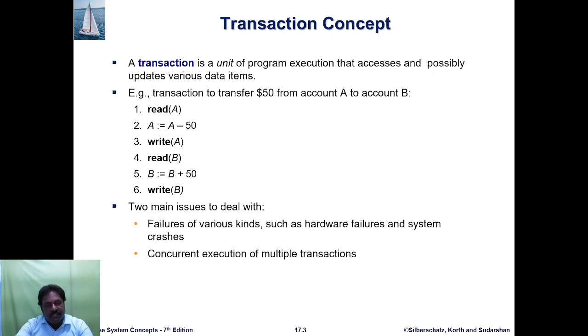Write B stores the final account value of B.